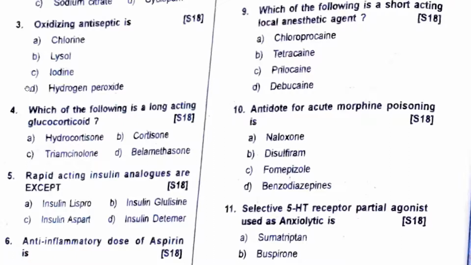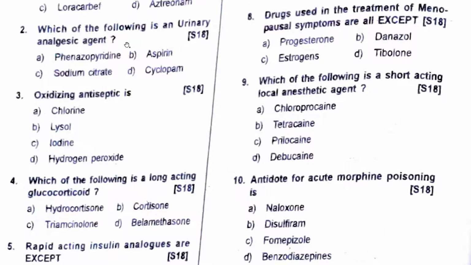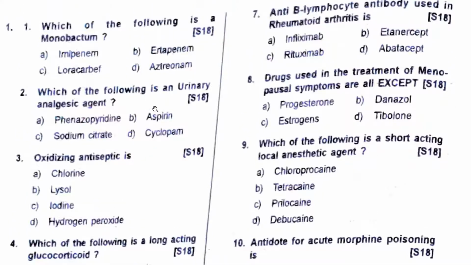Oxidizing antiseptic, which of the following will produce free radicals? Without doubt, it is hydrogen peroxide. So the answer is hydrogen peroxide. Which of the following is a urinary analgesic agent? So you'll use phenazopyridine. Cyclopam is basically used as an antispasmodic. Which of the following is a urinary analgesic agent? Basically anything which will prevent your peristaltic movements or a spasmodic pain. So you'll use cyclopam. Cyclopam, both urinary spasms and intestinal spasms.